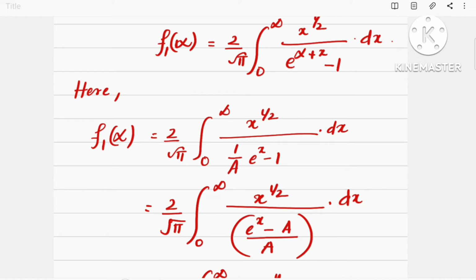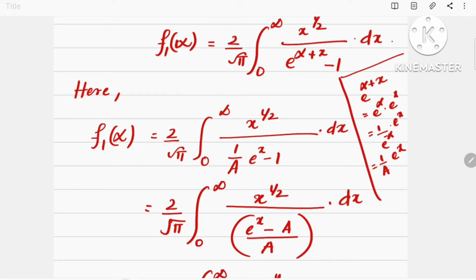We know that e raised to α plus x we can write as e raised to α into e raised to x, that is 1 by e raised to minus α into e raised to x. 1 by e raised to minus α can be written as 1 by a. Hence, e raised to α plus x can be written as 1 by a into e raised to x.